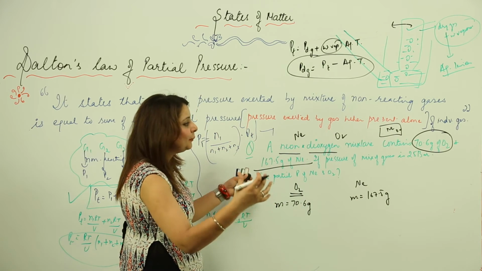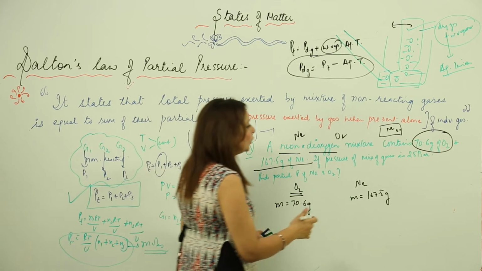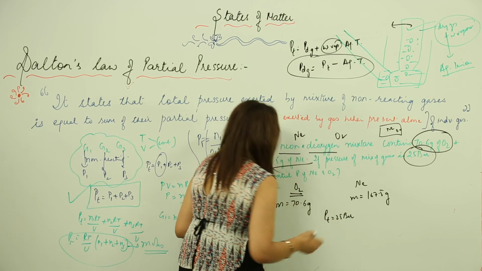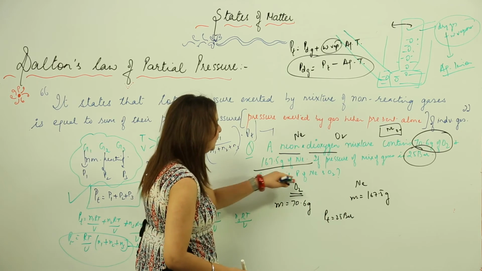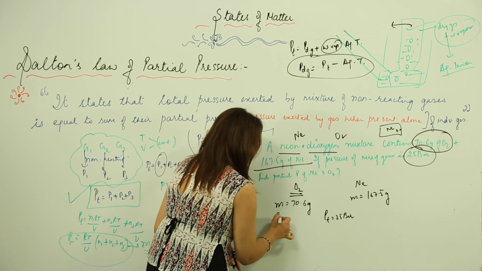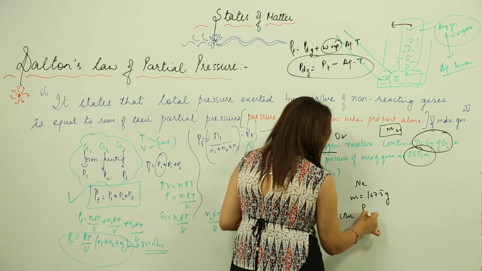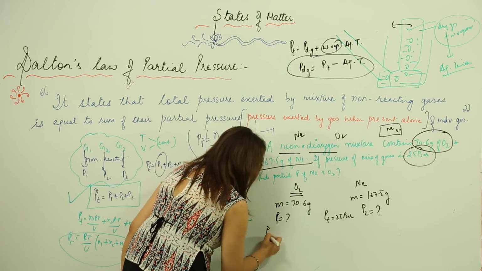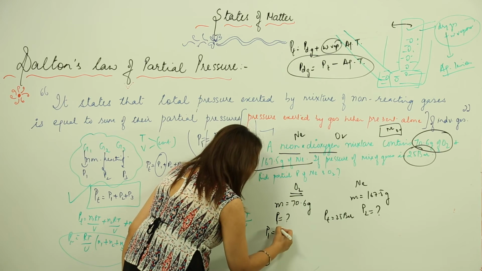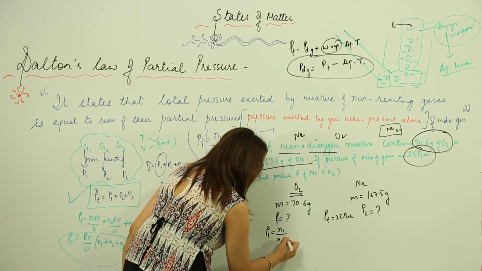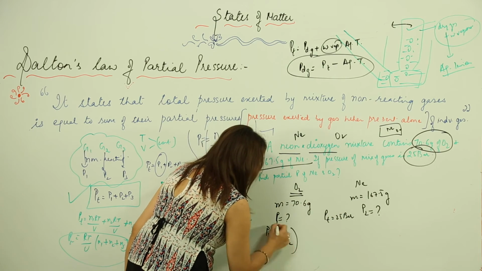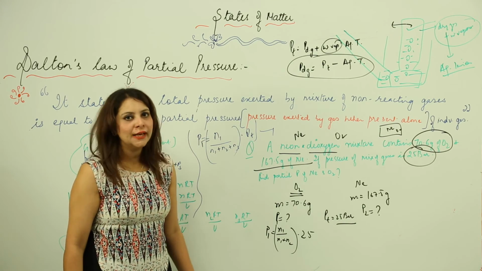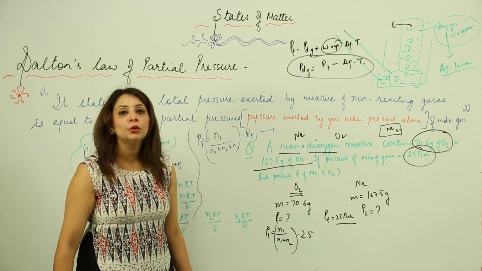Now when they are present as a mixture, what total pressure do they exert? They exert 25 bar. Now we need to find the partial pressure for this and the partial pressure for that, so P1 for this, let us say P2 for that. Suppose I need to find the pressure for this, I need to take its contribution, N1 divided by total moles, N1 plus N2, into total pressure, which is 25 bar. But we don't have moles actually, so the first step is to calculate the moles.